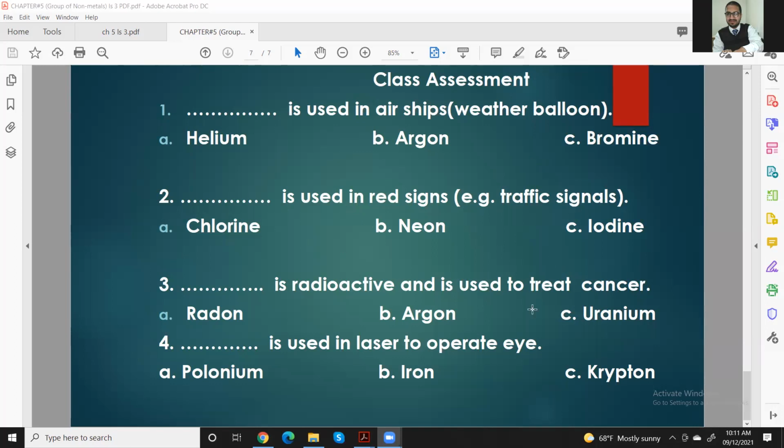The last question. Dash is used in laser to operate eyes. Yes, as a laser, you know. The laser for someone who has less sight. These are, you can say, rays, yes. Okay, very nice. Well done.